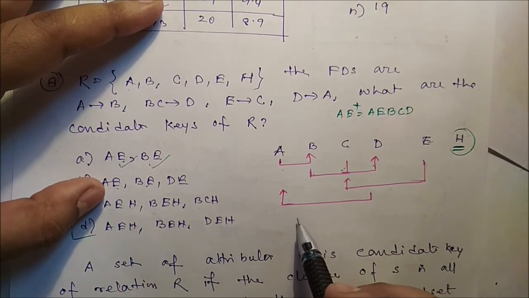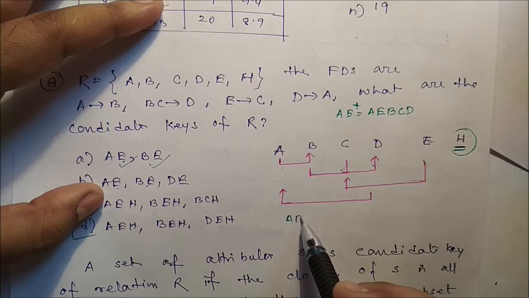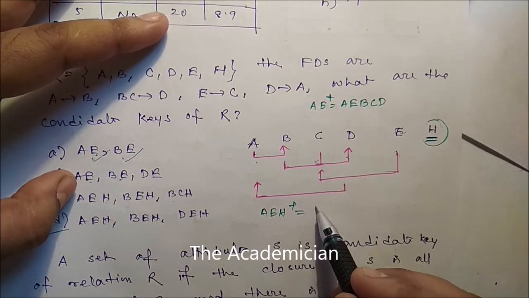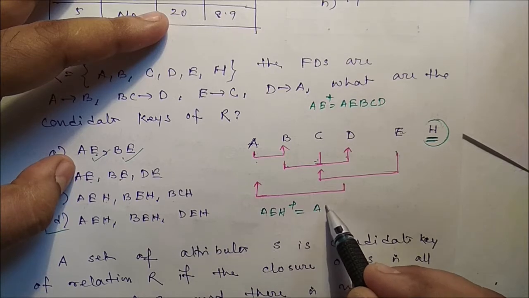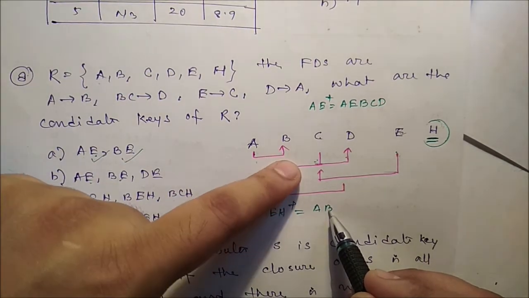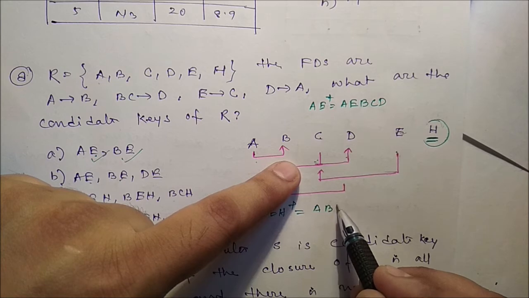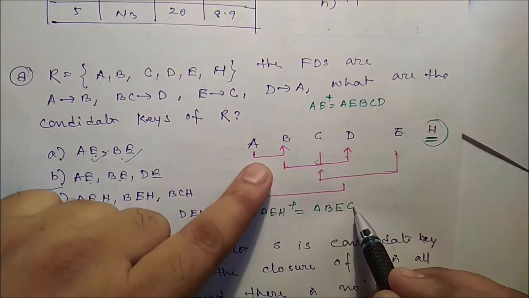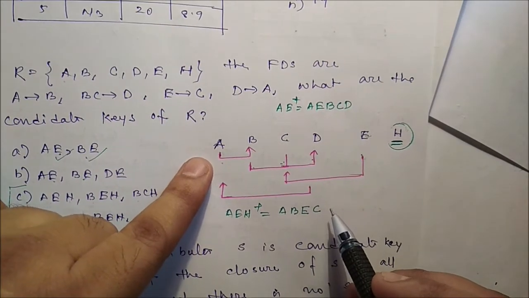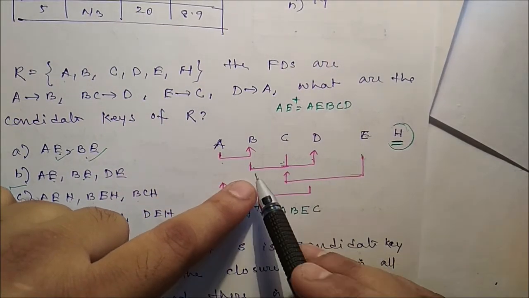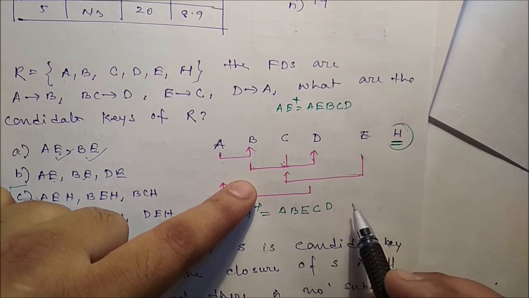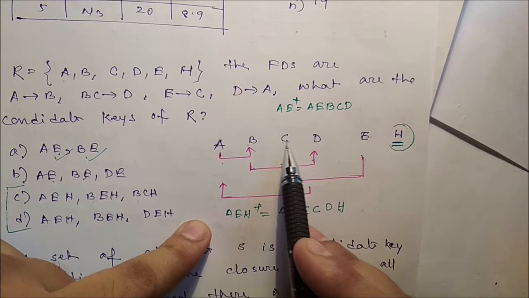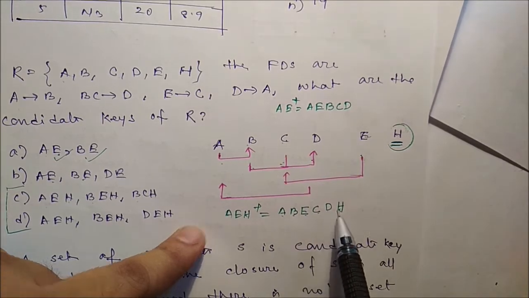We have to write AEH. So if it is AEH plus, that means we can identify A. We can similarly identify B. And if we know E, definitely we know C. And if we know BC, we know D. Are you getting this one? And H is already there. So 1, 2, 3, 4, 5, 6.